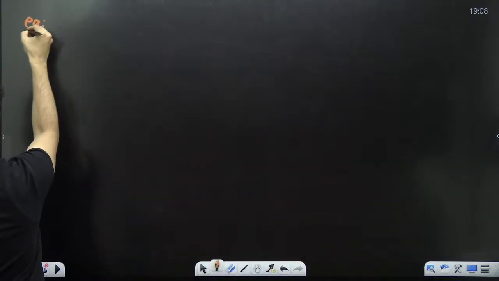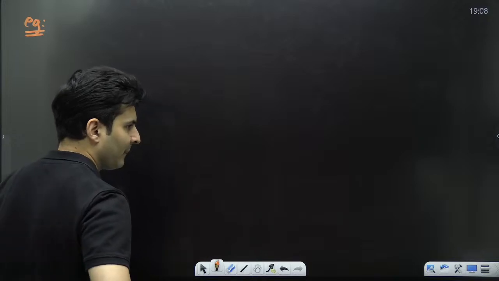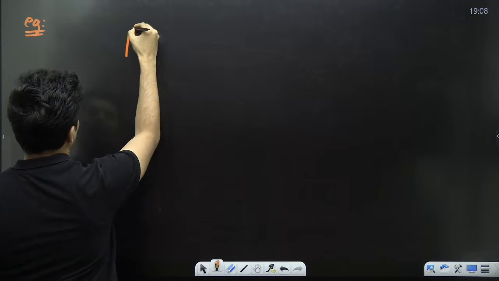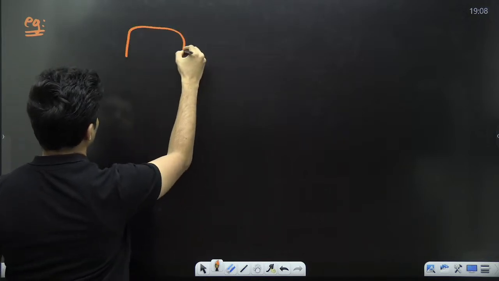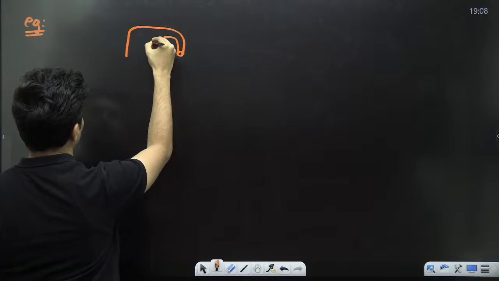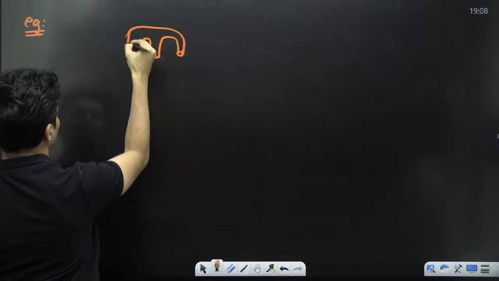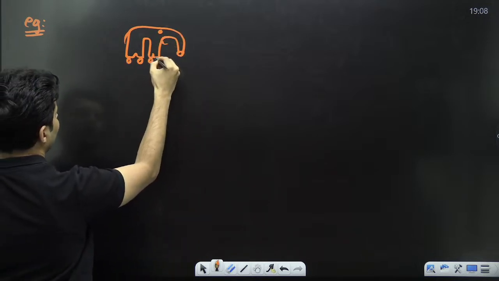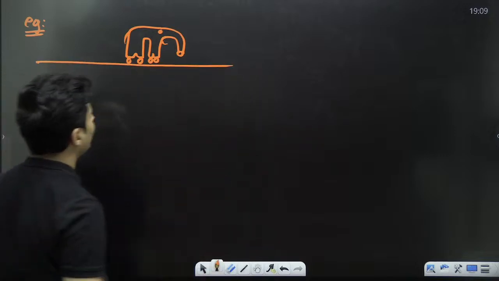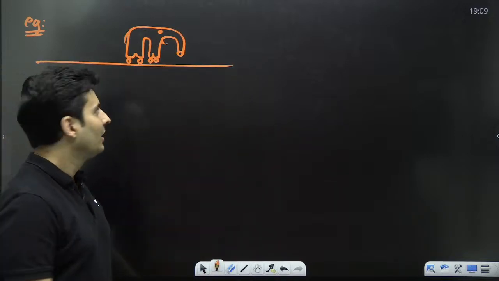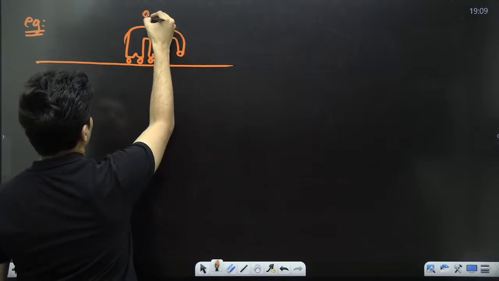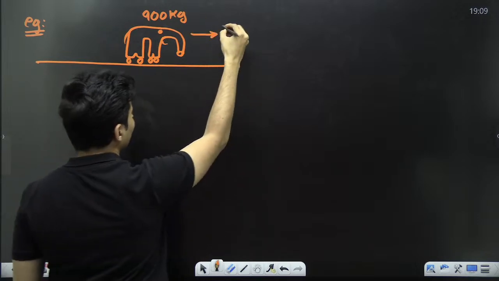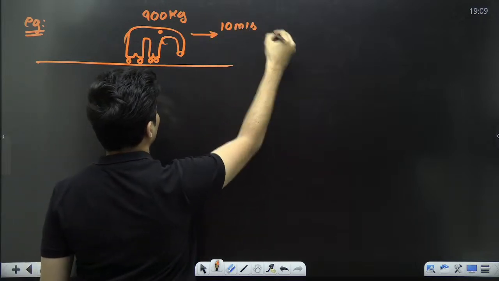Here is the question. So, imagine there is an elephant, it is wearing roller skates like this and it is traveling like that. Let's say the mass of the elephant is 900 kg, and it is moving with a speed of, I don't know, 10 meters per second.